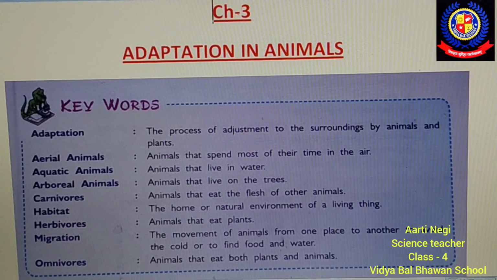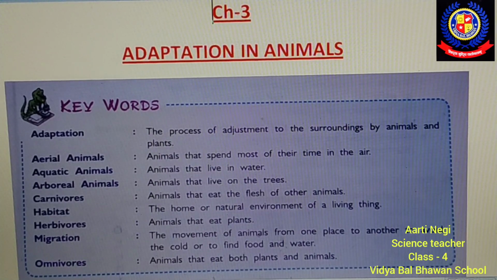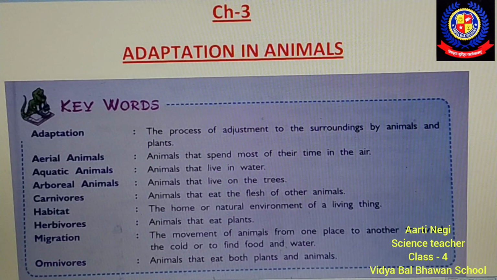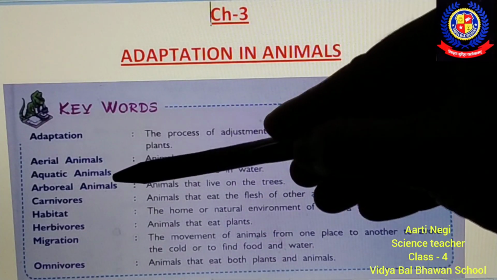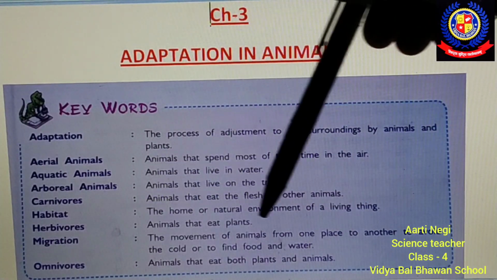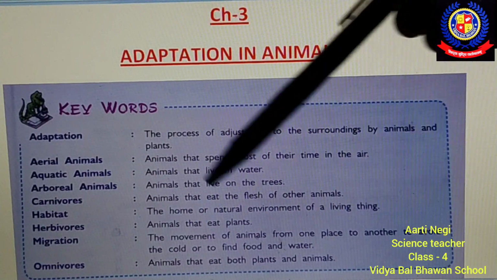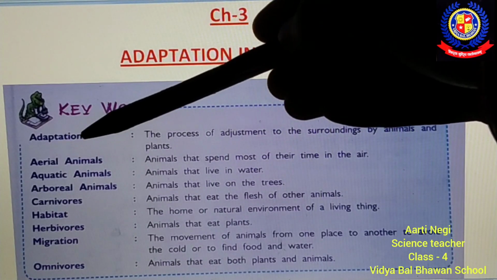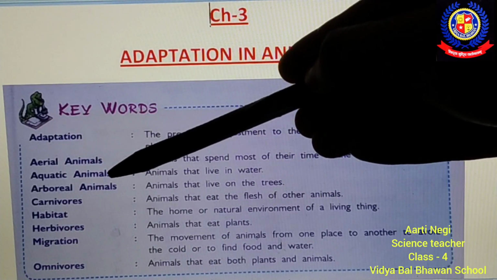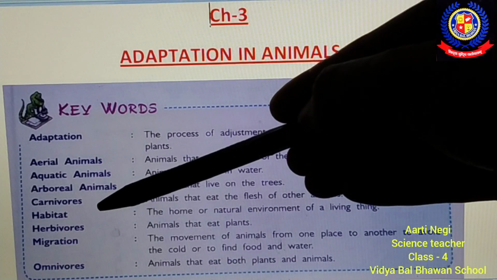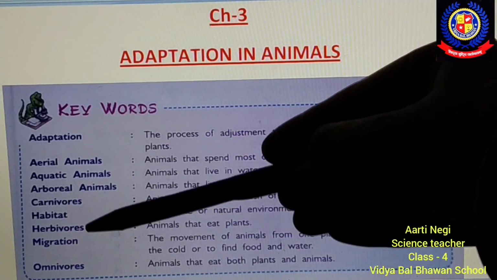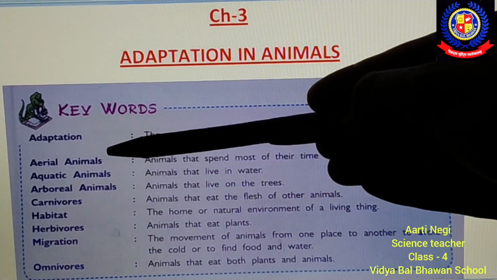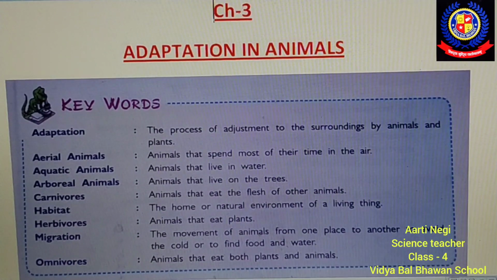So students, now you will have to write down all these new words in your science notebook as new terms. Only write down the names. The definition you don't have to write down. Only write down their terms like adaptation, aerial animals, aquatic animals, arboreal animals, carnivores, habitat, herbivores, migration, omnivores. You have to write down only their names as new terms.